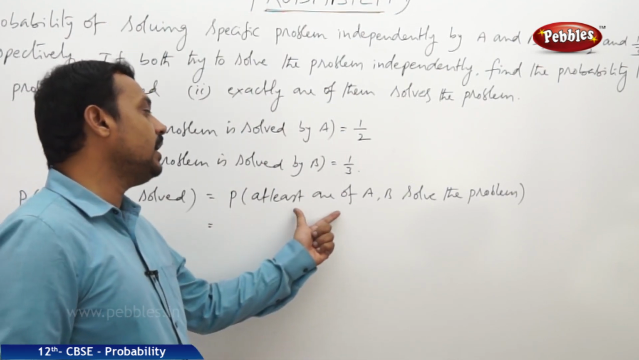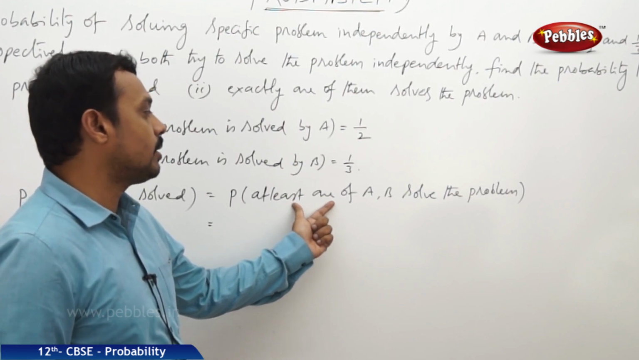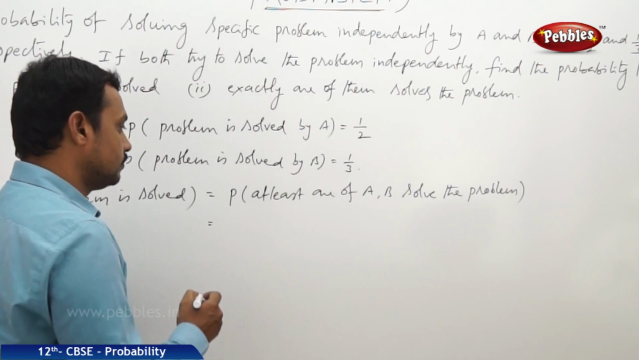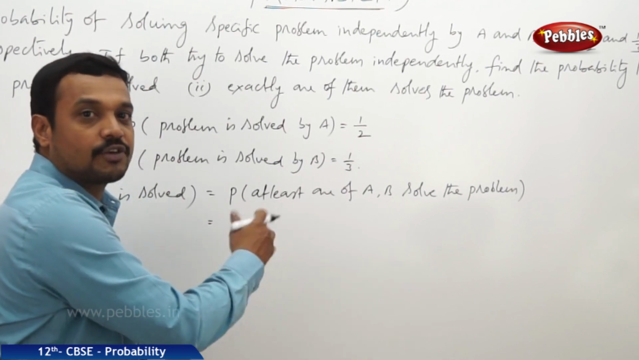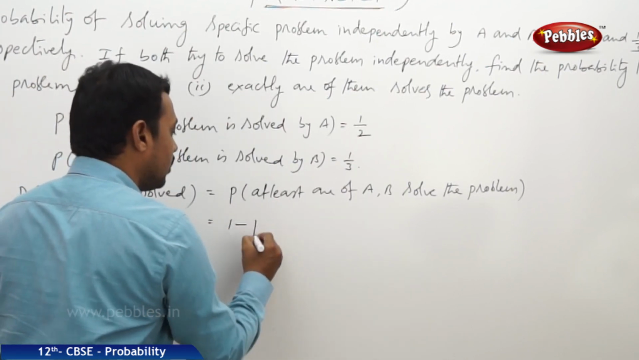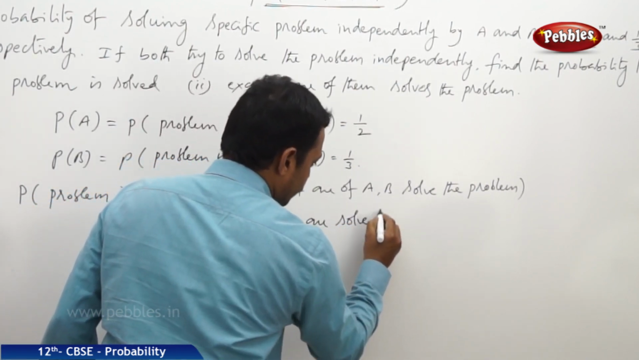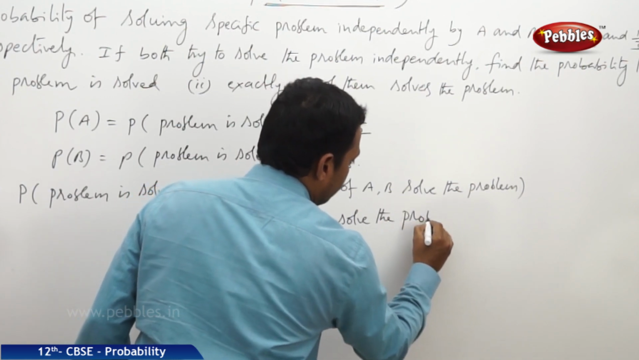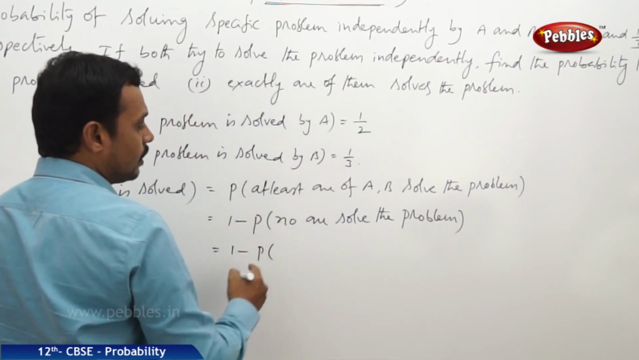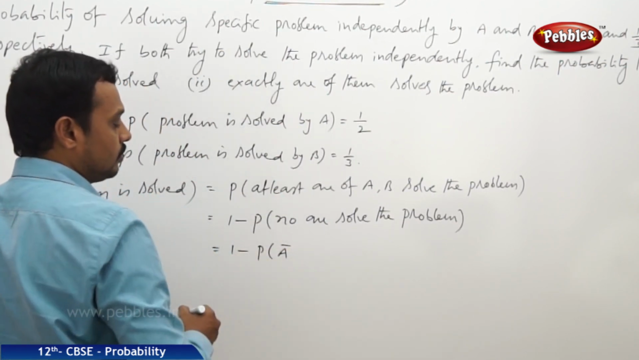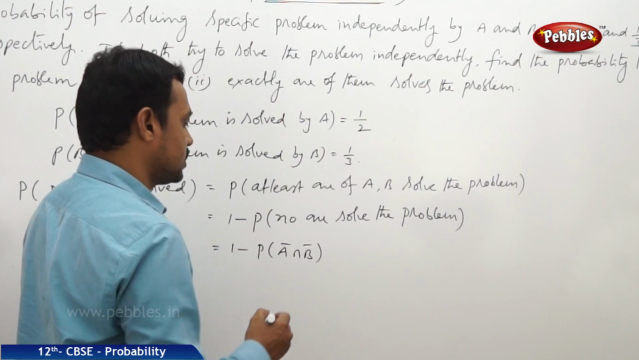And what is the complementary event to this? The complementary event of at least one of A comma B solving the problem is no one solving the problem. So let us find the probability of its complementary event and subtract from 1. That is, we can write it as 1 minus the probability that no one solves the problem. That is equal to 1 minus P of, no one solves the problem. Neither A nor B solves the problem. That is the probability of A bar intersection B bar.